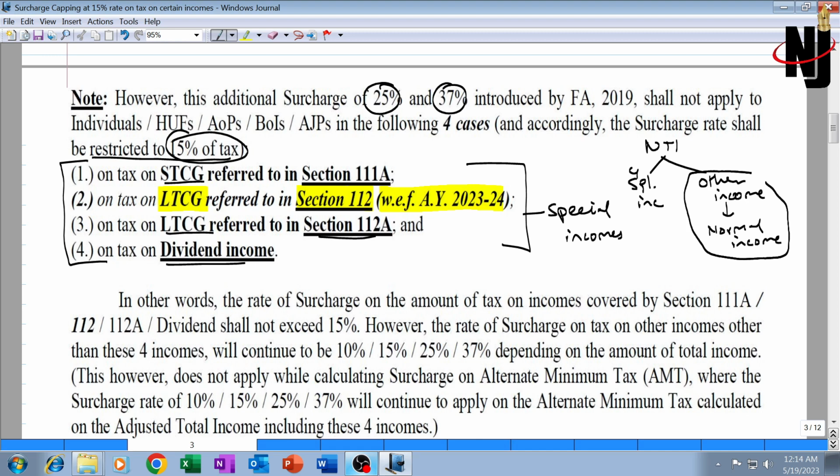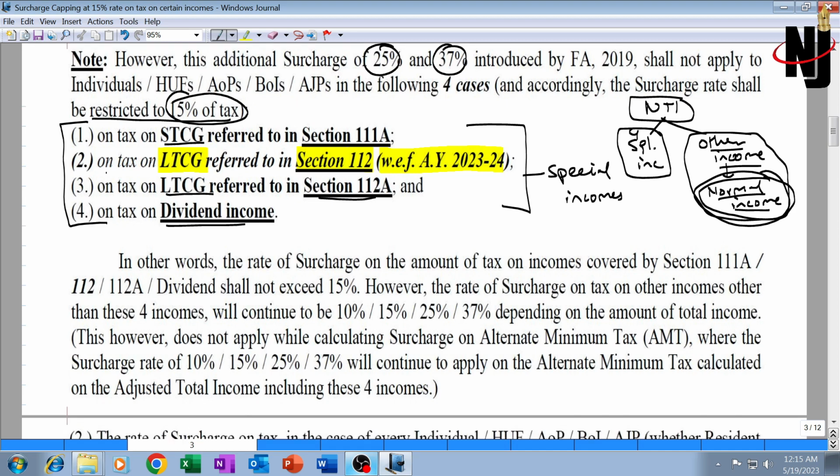So other income, which we are calling normal income, does not mean only that income which is taxable at slab rate. It could include some special tax rate income also, but for the purpose of our understanding for this capping of surcharge at 15%, we are splitting net income into 2 parts, calling these 4 incomes special income and all other income normal income. But let me remind you that all other income need not necessarily be taxable as per slab rate only. There could be some income here which is taxable at some flat rate. So remember these 4 incomes. This is important from an exam perspective.